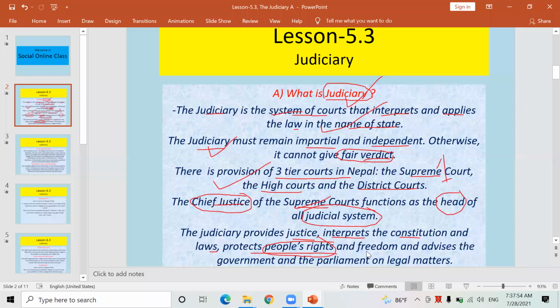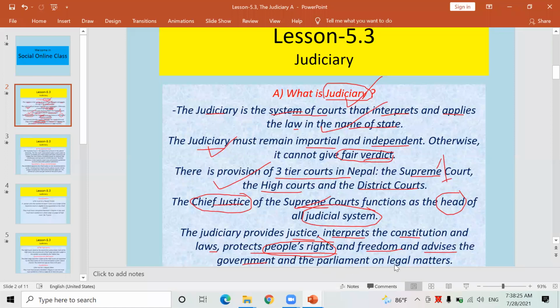Similarly, it provides freedom and even advises the government if there is a necessity of such advice. If the present government, which is under the leadership of Sher Bahadur Deuba, requires any sort of judicial advice, at that time the Supreme Court, High Court or District Court can provide such advice to the present government as well.